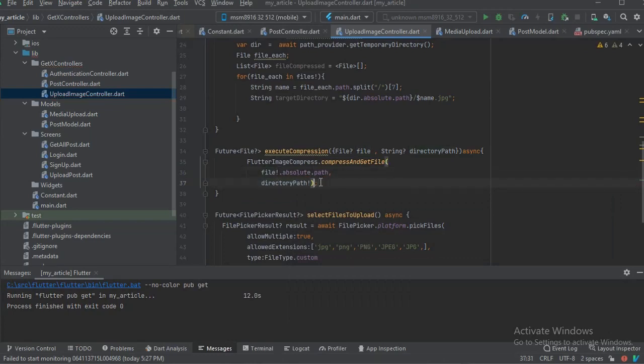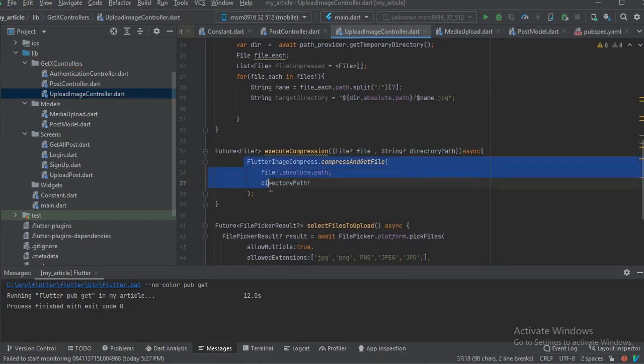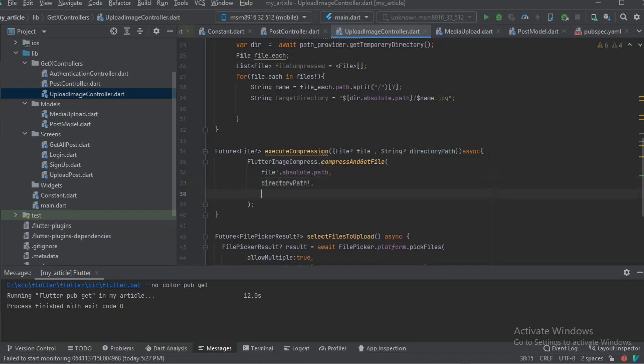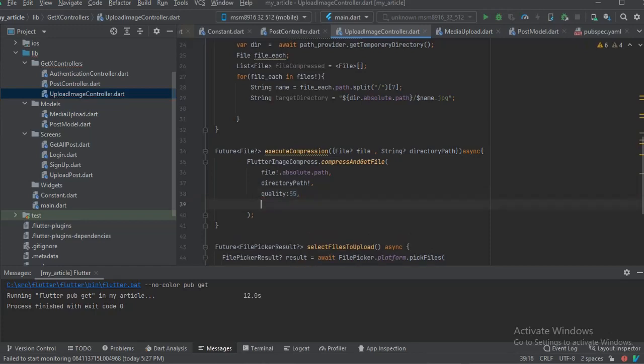Alright, so now this will compress this file and return to us a file that is compressed. All we need to do is set the quality here. I'm going to use 55 and then rotate, which will be 0. Okay. So let's just check what it returns.